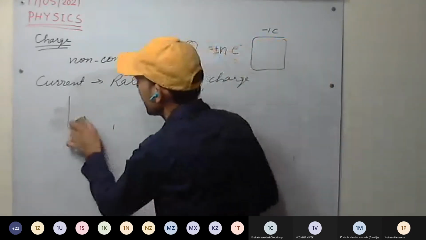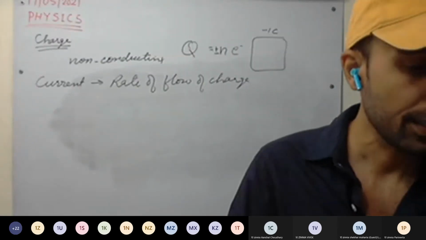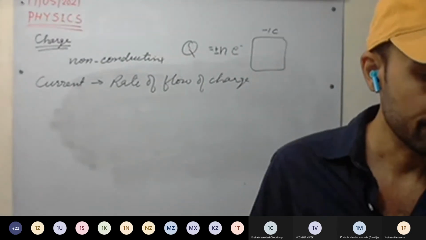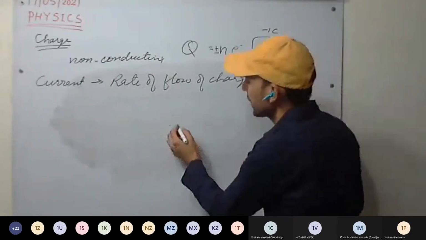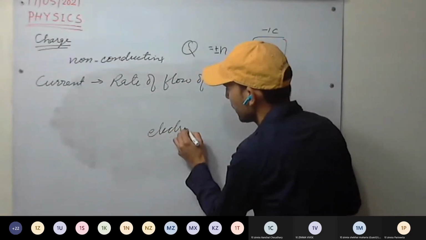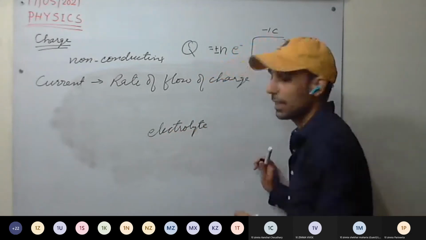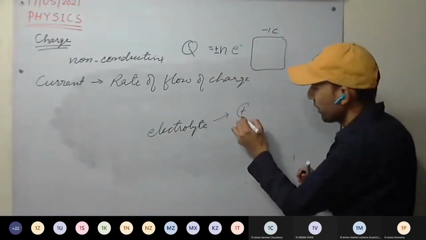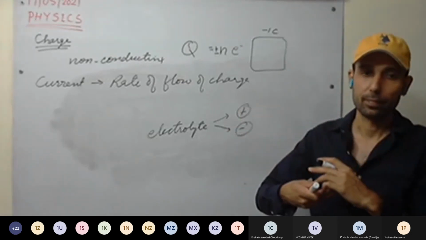In conductors, in metals, current is a scalar quantity, as we discussed. We have electrons in conductors, but if we are taking an electrolyte, in electrolyte we have positive ions and negative ions, and both move.